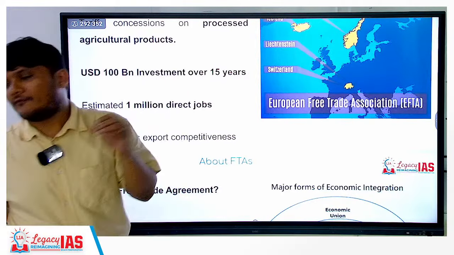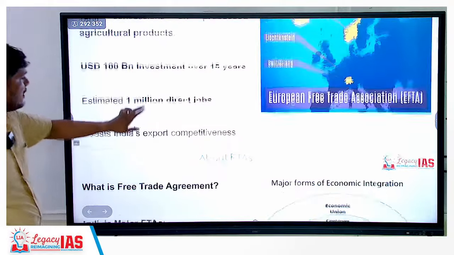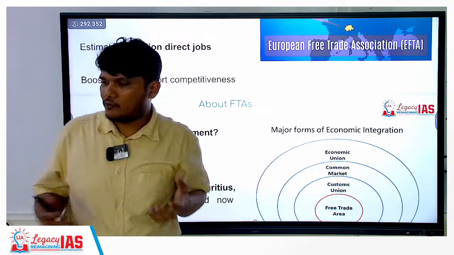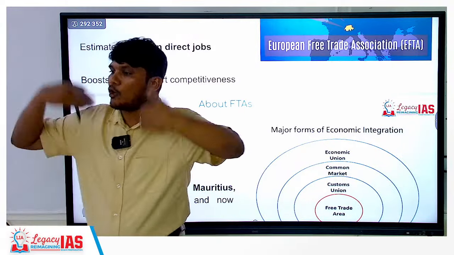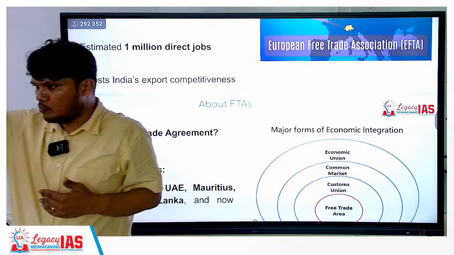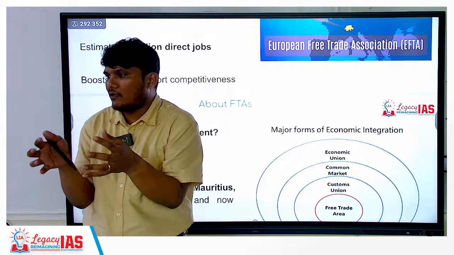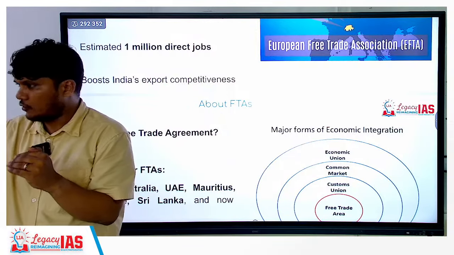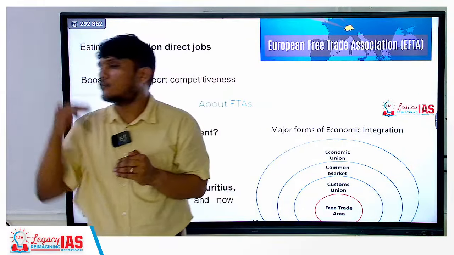Further, if you look at the benefits, another benefit is that $100 billion is what they have committed to invest in India in the next 15 years. Is that clear? And then over 1 million direct jobs will be created. I was explaining the concept of direct jobs. Since we will have to do more production because we have got access to a new market, production has to increase. So in this industry, with respect to the production that we will be exporting, there will be an increase in jobs because we will now have to produce more. So that will lead to direct job creation.